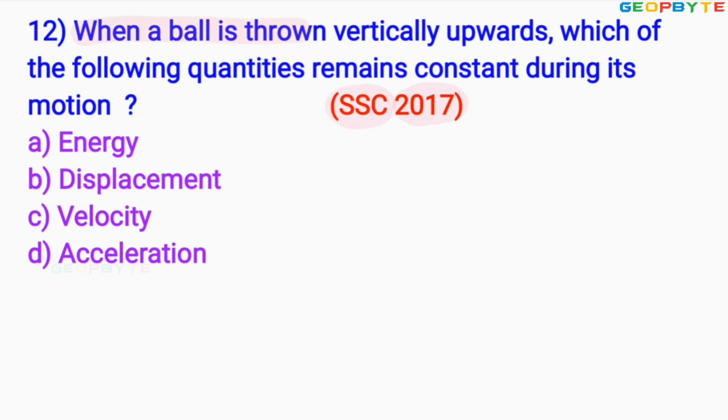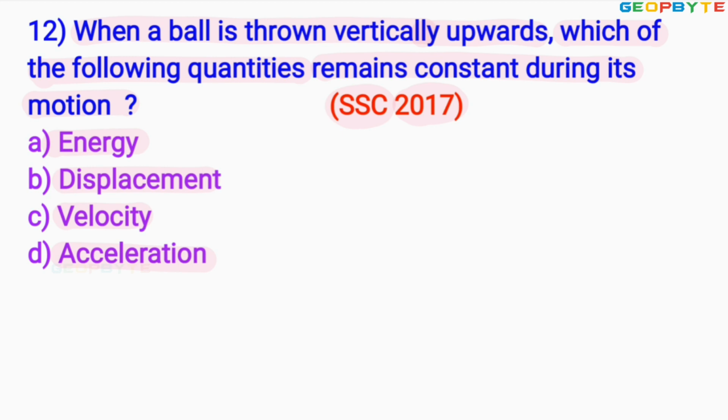When a ball is thrown vertically upwards, which of the following quantities remain constant during its motion? Option A, energy. Option B, displacement. Option C, velocity. Option D, acceleration.